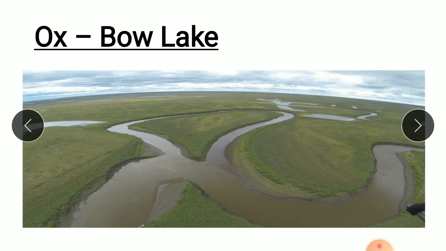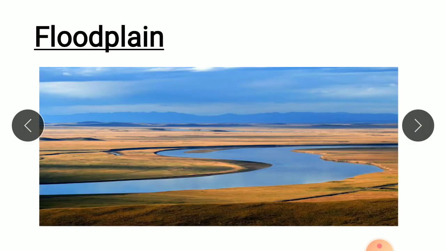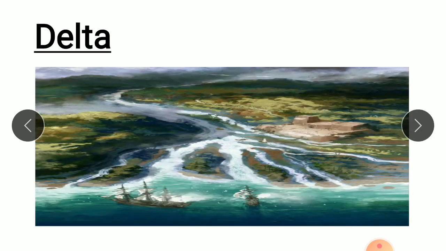This landform is called an oxbow lake for its distinctive curved shape, which results from this process. Next, floodplain. A floodplain is a flat or nearly flat land adjacent to a stream or river that experiences occasional and periodic flooding.